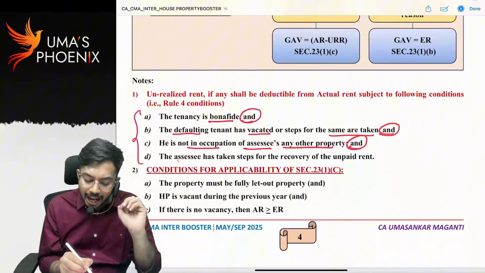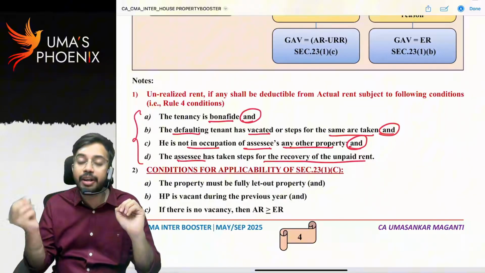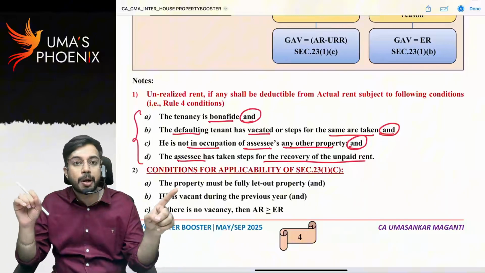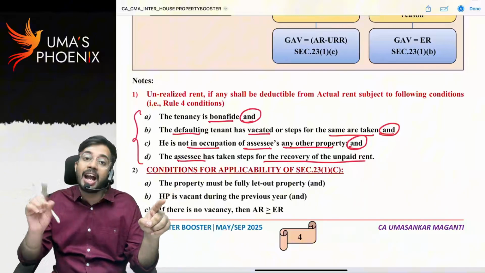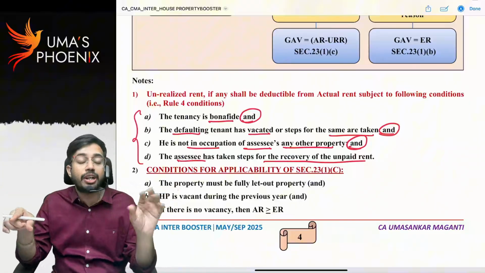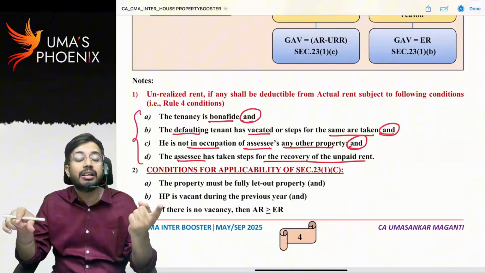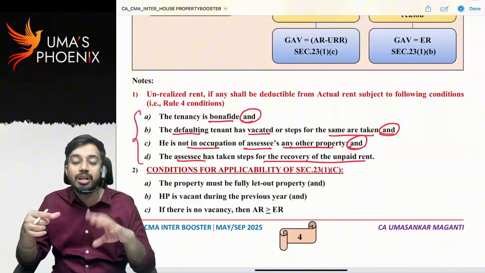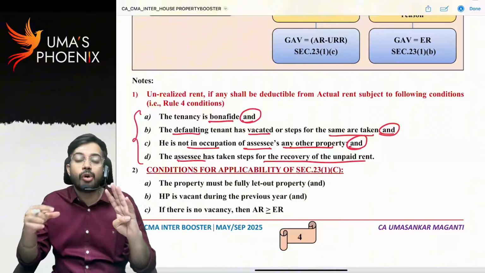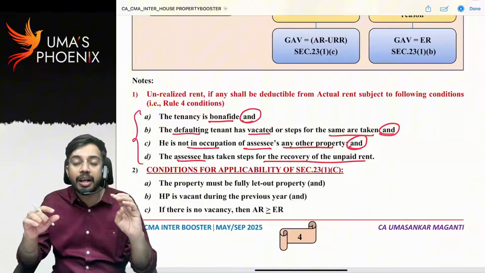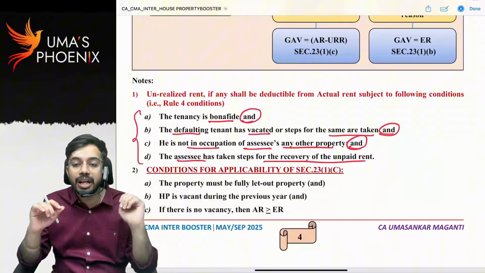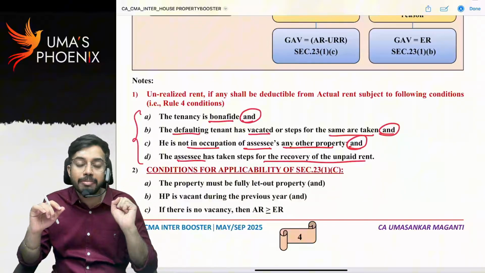Fourth condition, the assessee has taken steps for recovery of unpaid rent. Whatever 5 months unpaid rent is there, he vacated the house property. Now I have to go and file another complaint to the police. He did not give 5 months rent to me, and I have to make an effort to realize that 5 months rent also. That is the fourth condition, that the owner has taken steps for recovery of unpaid rent. If all these four conditions are satisfied, then unrealized rent can be reduced from actual rent.